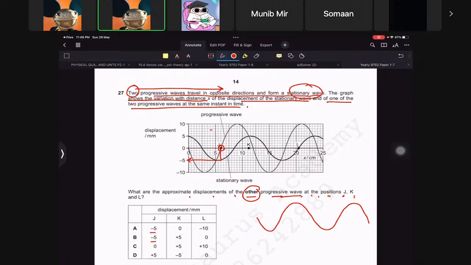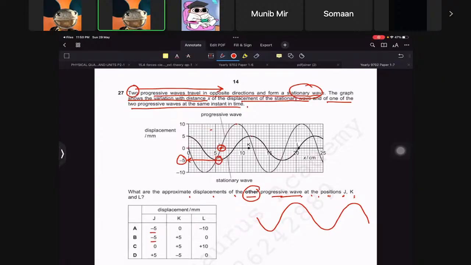If this wave, the one that is shown, is 0 at this point, then the other wave must be -5 in order to create J, because the stationary wave shows that. So at that point it must be -5. Yes, because its displacement is here. So that's why I chose this.